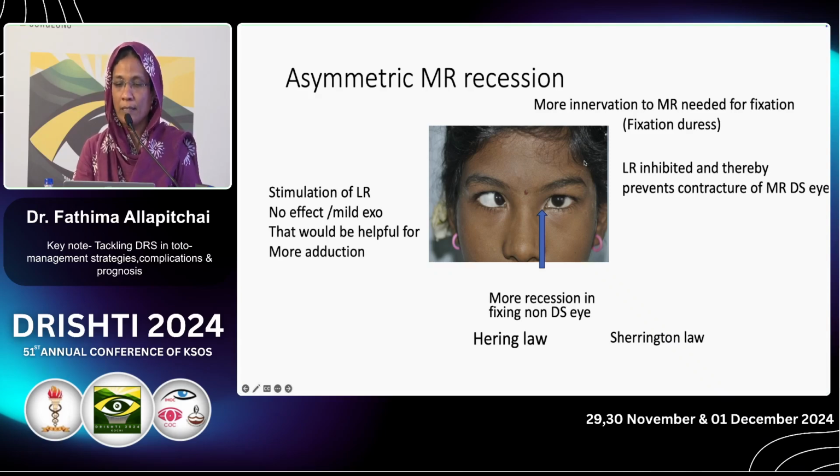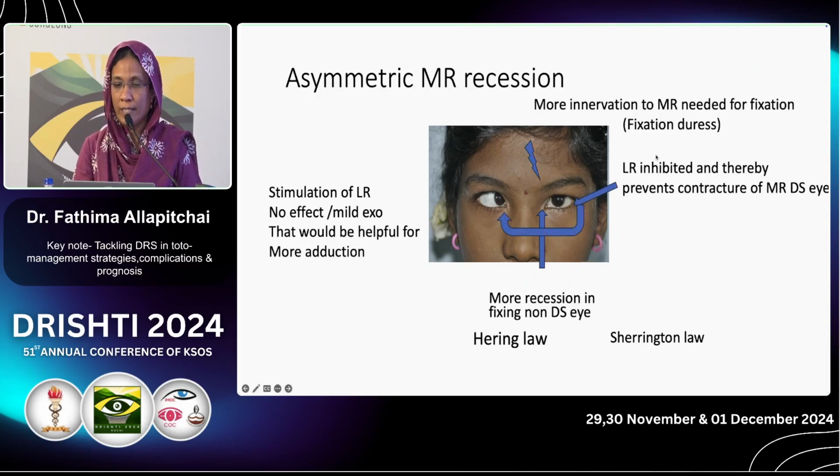For small angle with very insignificant co-contraction, we can go ahead with ipsilateral MR recession. What is the mechanism? What is happening when we do asymmetric medial rectus recession bilaterally? This is the non-DSI, fixing eye. So we are doing more recession in the non-DSI. Due to fixation duress, more innervation to medial rectus is needed for fixation, and this inhibits the lateral rectus.